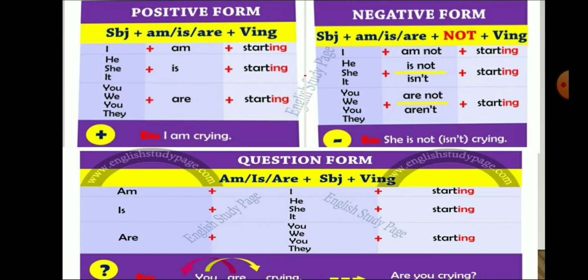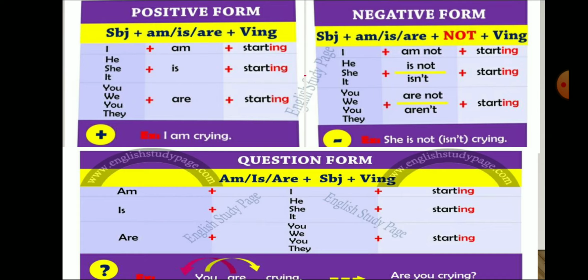here there is question form. We can call it interrogative form. Interrogative form, we can also call it verbal question or yes-no question. So let's prepare the question form of present continuous tense.